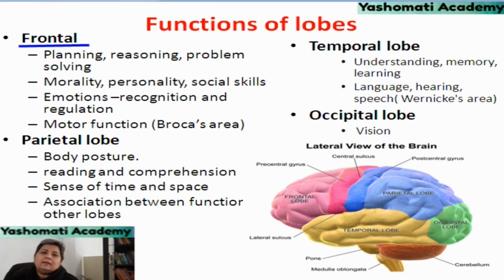Then next comes the parietal lobe. The parietal lobe lies at the back side of the frontal lobe. This lobe has areas which are related to maintaining body posture, reading and comprehension, sense of time and space, and association between functions of other lobes. So this is the area which is more related to functions like body posture, reading and comprehension and time and space understanding.